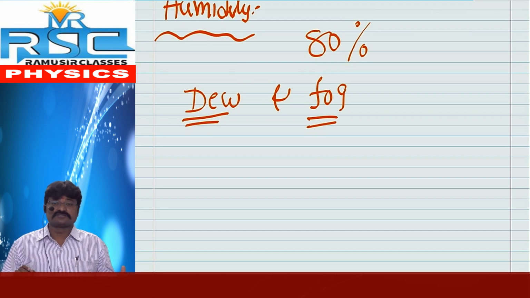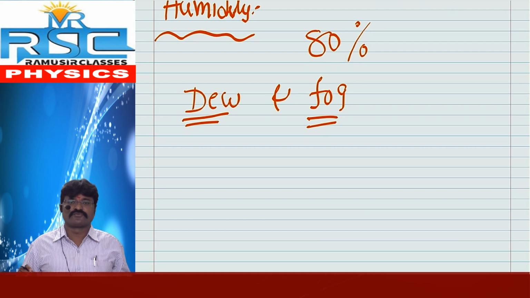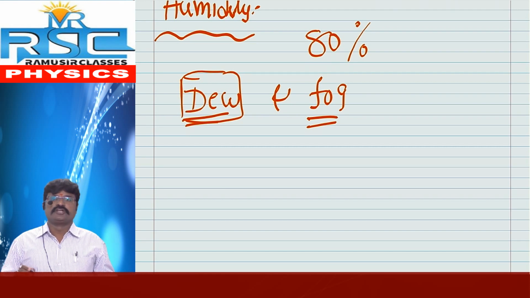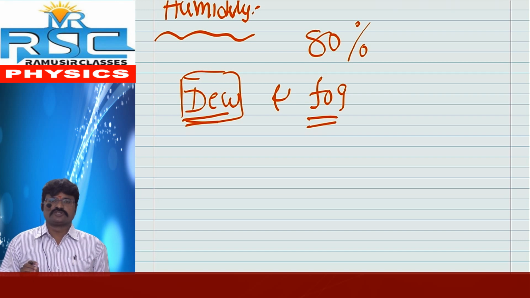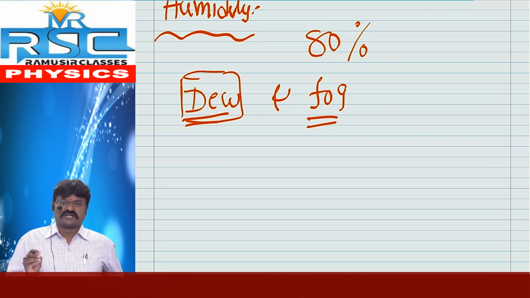These are all different terms which we can explain using the concept of condensation. For example, what do you know about dew? In the winter season, early in the morning, you can observe bike covers, mirrors, grass. On their surface, we can observe small water droplets.